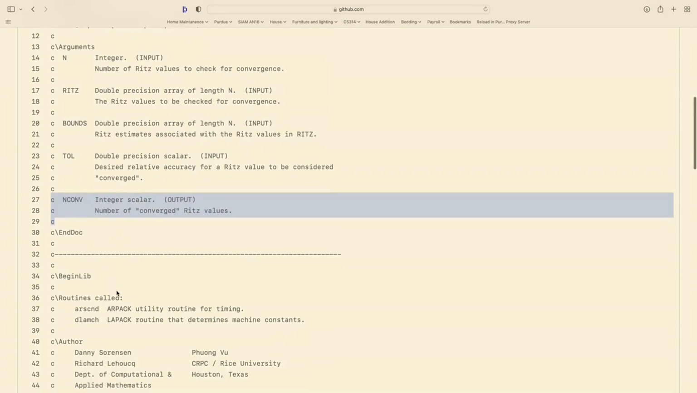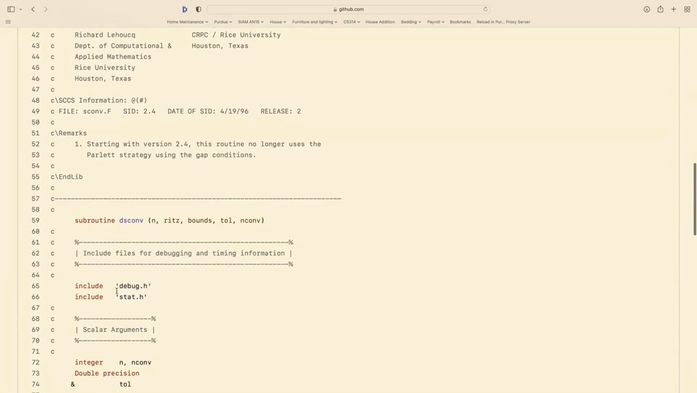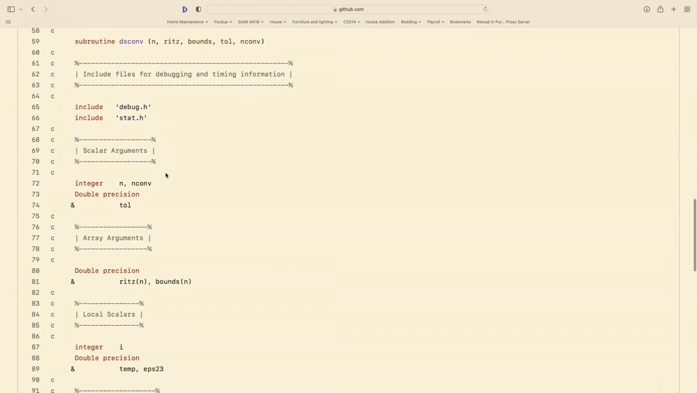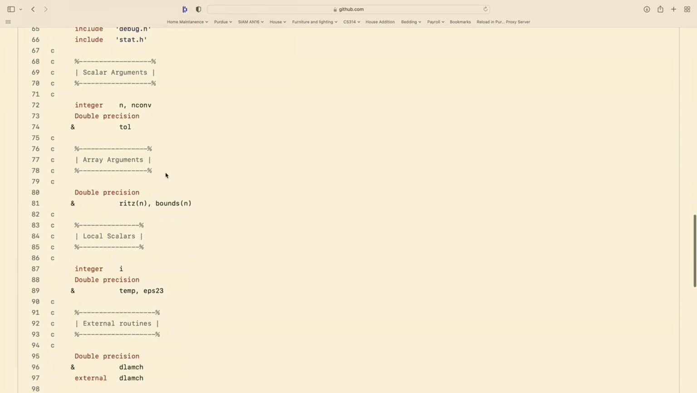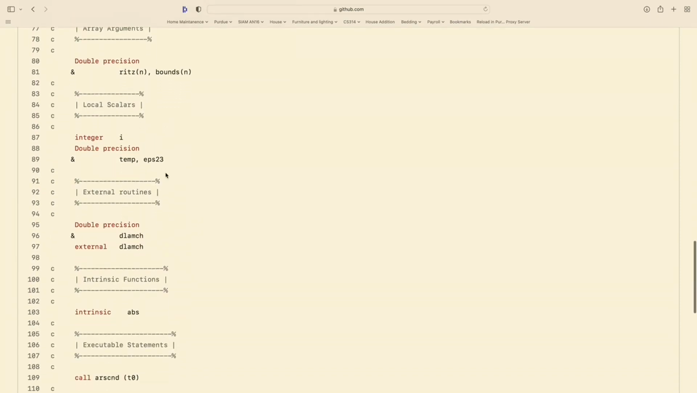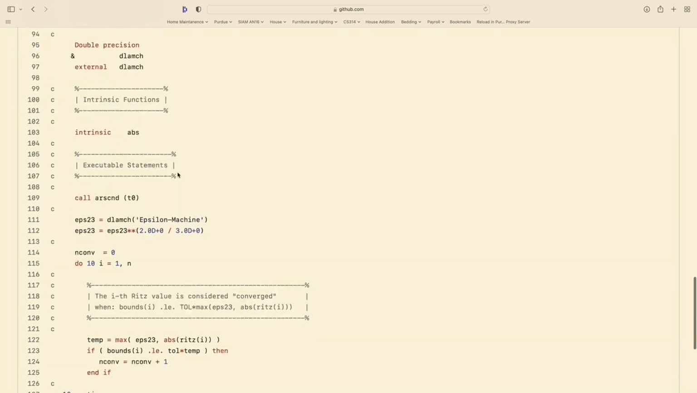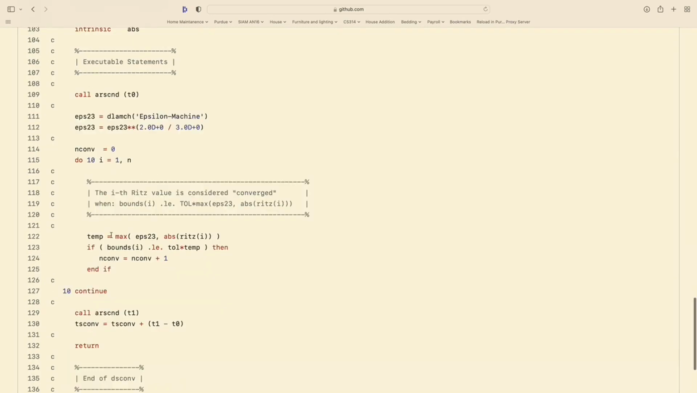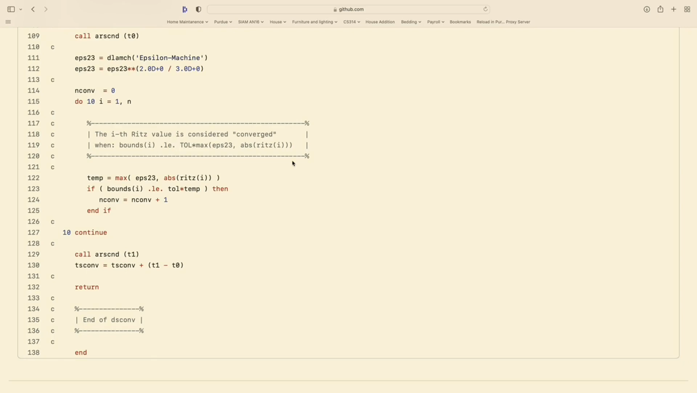So if we go down, we can look at what this function actually calls. It includes some debugging and setup and statistics that we'll look at in a little bit. It allocates a few variables. The code computes a tolerance, eps to the 2/3. So this is your machine tolerance eps. And then it runs through your array and checks a simple bound, and then it updates. This turns out to be a timing structure. That's it.